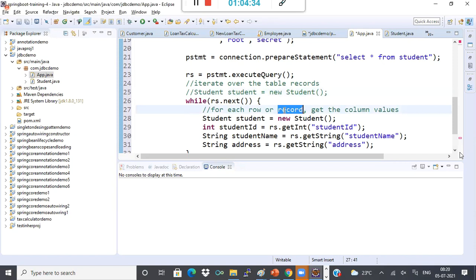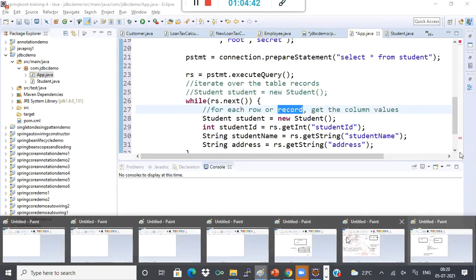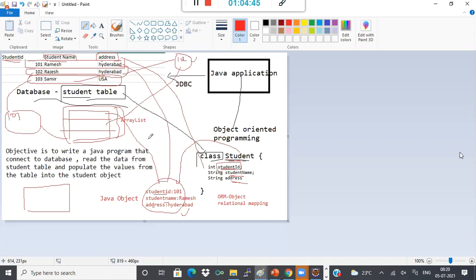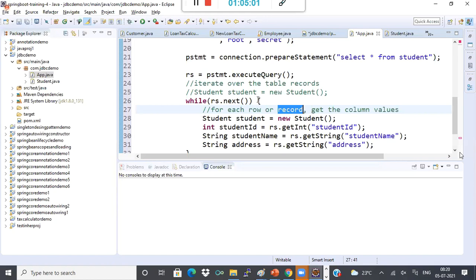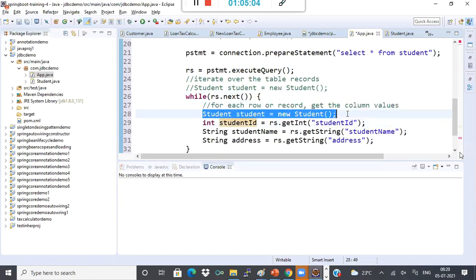See, as I told, for each record or row, we should have one student object, right? That is the actual thing. I can't have one object to store all the records, because if I store all the records in one object, I can get only one record at a time. But I have to have one student object for each record. That means in each loop, I should have one student object, so that the particular row from the table will be mapped to the student object.